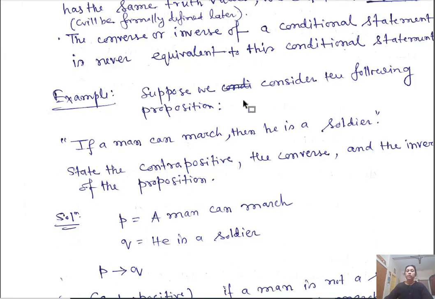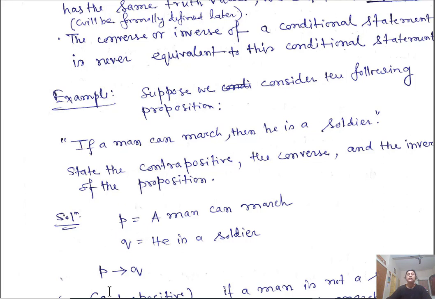So I will simplify this. I will use notations, propositional variables. Let P be: a man can march. This is my proposition P. He is a soldier. This is proposition Q. Okay, so if a man can march, then he is a soldier.